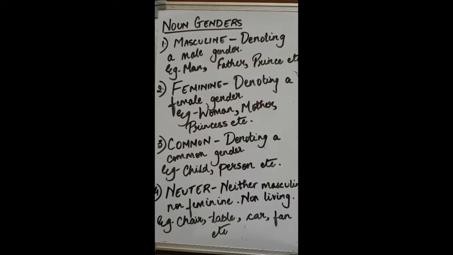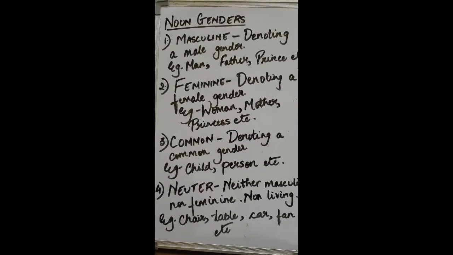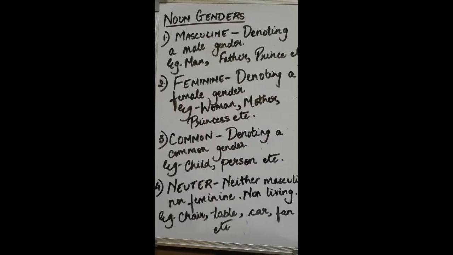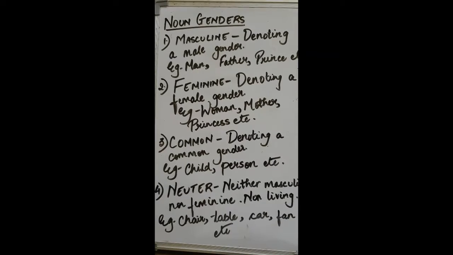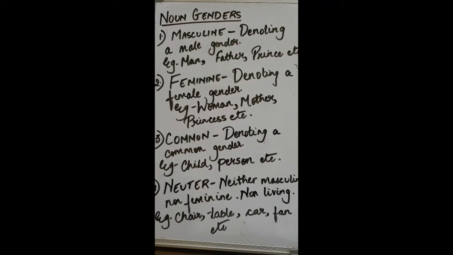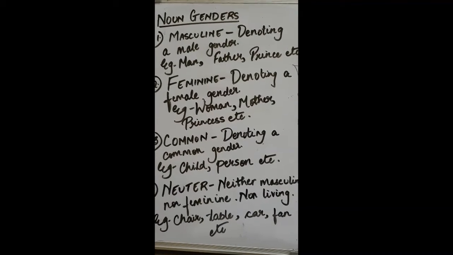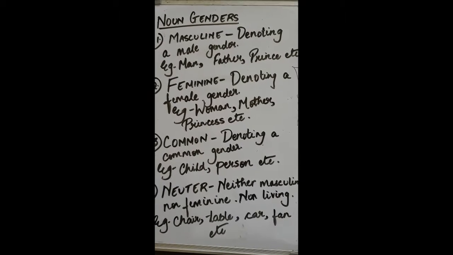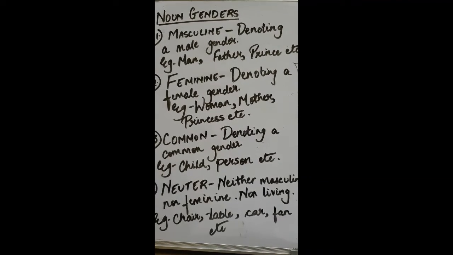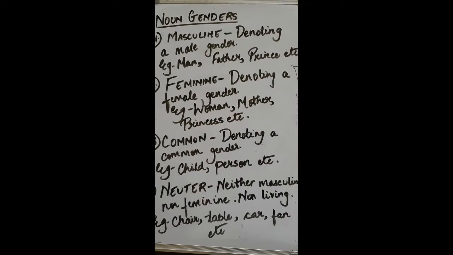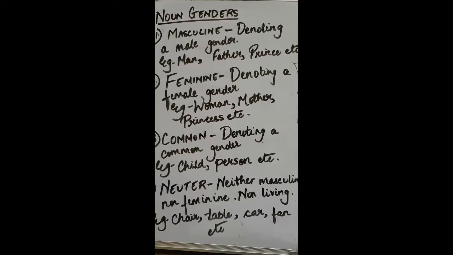The next that we have under nouns are the noun genders. Now these are very common topics. So we have 4 kinds of genders under noun. One is the masculine gender, denoting a male gender, like man, father, prince, host. So basically anything that denotes a male gender comes under masculine gender. Next is feminine, denoting a female gender, as the name suggests. So like man is the masculine gender, women is its feminine gender. Same for father, it's mother. For prince, it's princess. For duke, it's duchess.